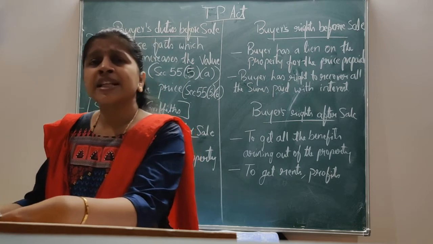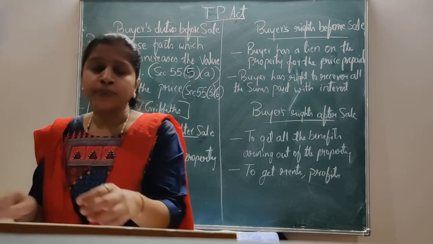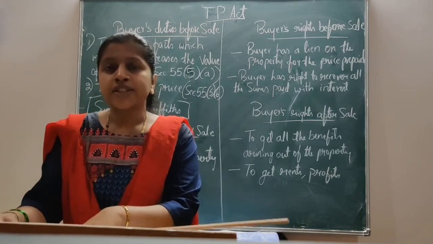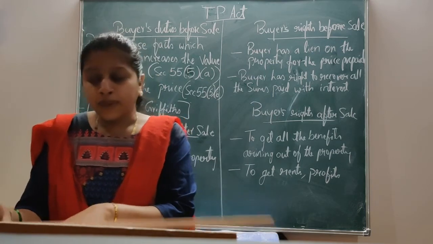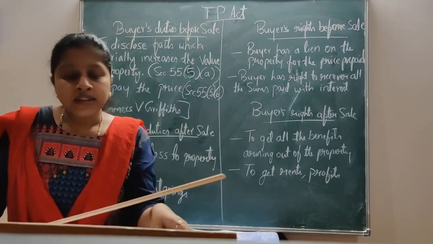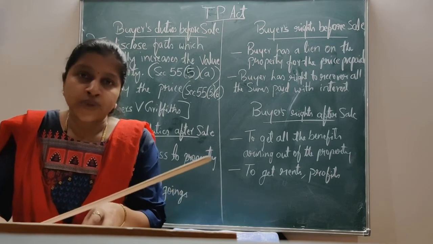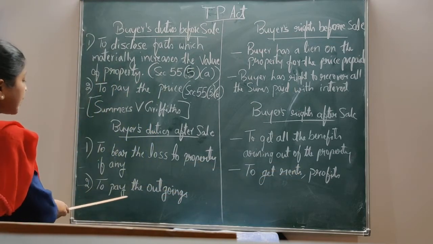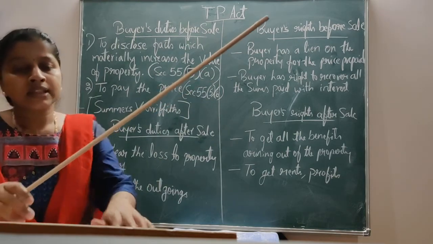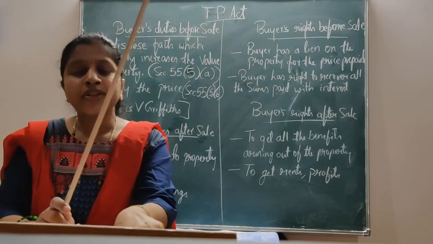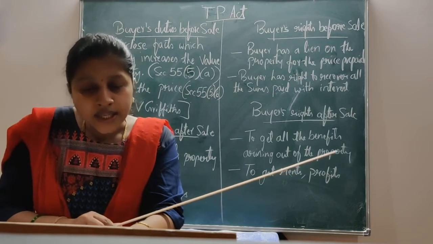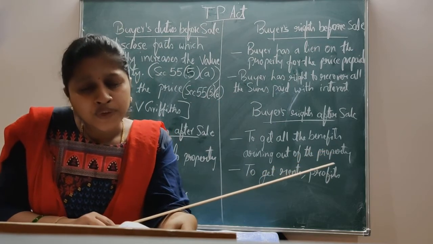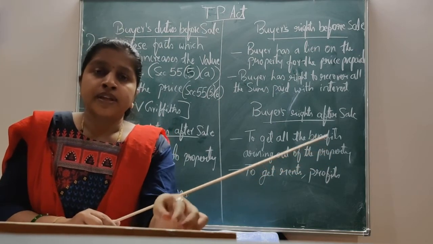That is because he has become the absolute owner of the property. It is a buyer, so he has to bear the loss of the property. That is after sale; it is the duty of the buyer. Next is to pay the outgoings, or to pay the public charges. It is also one of the duties of the buyer.